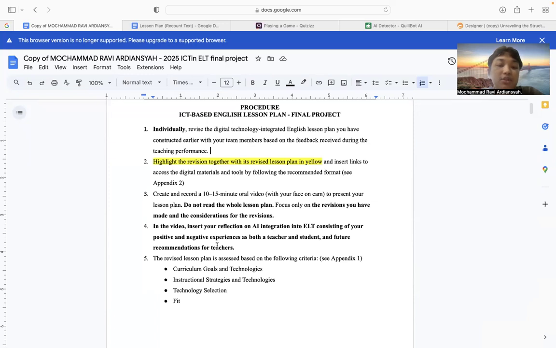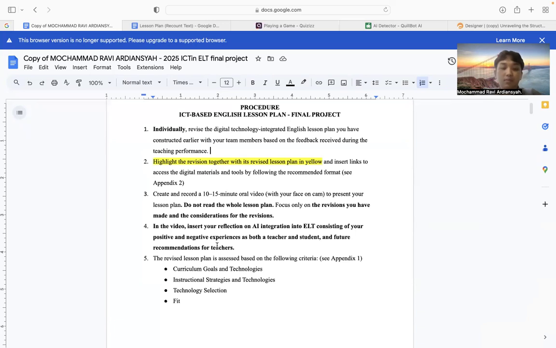And of course for the student, positive also, they can learn more enjoyably, they can explore more to make learning very enjoyable. And then for the negative, for the teacher, of course they cannot see whether the student is using full AI or not, and this is also negative for the student. If using too much AI, they will rely on AI, they will bergantung, they will use AI more in